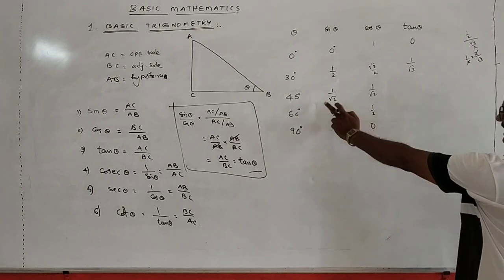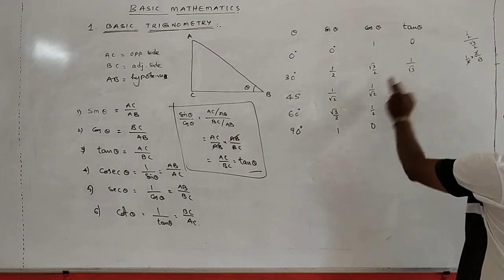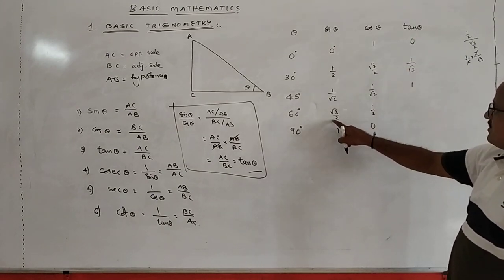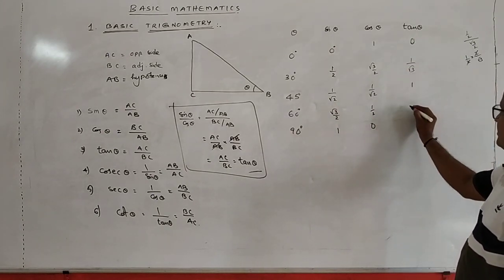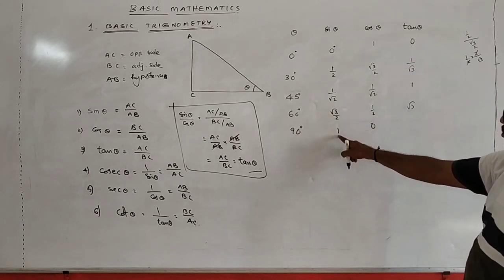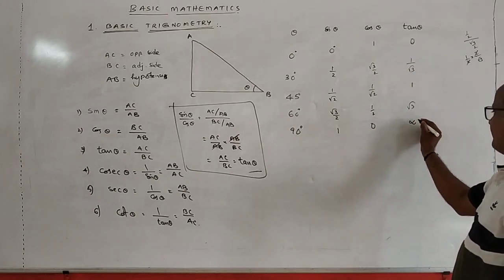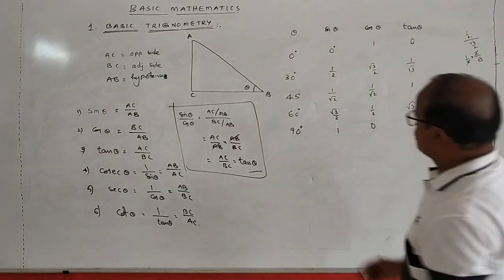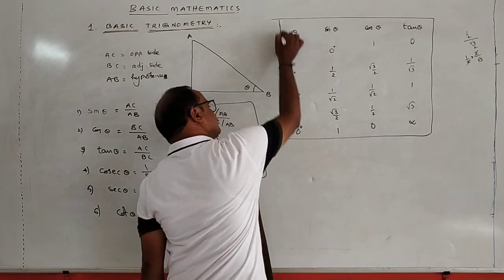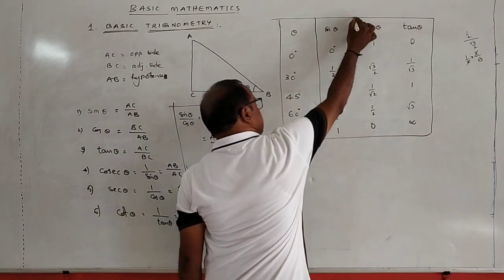And tan 45 is equal to sin 45 by cos 45, which is equal to 1. And tan 60 is equal to sin 60 by cos 60, which is root 3. And tan 90 is equal to 1 by 0. 1 by 0 means undefined, infinite values. So these are the basic values corresponding to trigonometric functions.